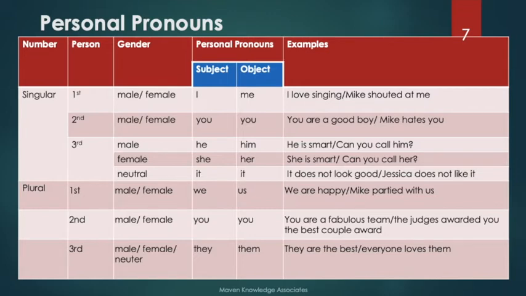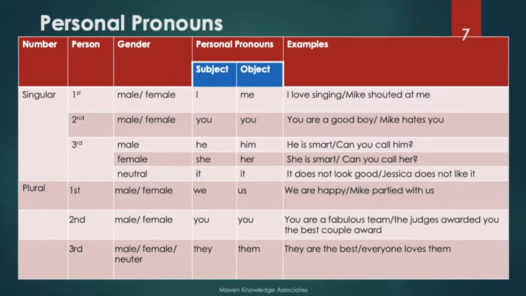In case of a single person, if we are talking about first person, that can be male, that can be female. Personal pronoun used in this case, in case we are talking about subject, we will use I. In case of object, me. Let's see an example. I love singing. So I is the first person and is talking about a single person. Mike shouted at me. Me is an object, but it's a personal pronoun and it's talking about a single person, me.